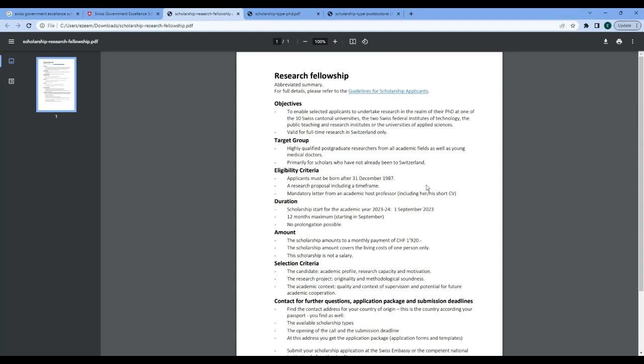And if you look at the research fellowship, there is a target group of highly qualified postgraduate researchers from all academic fields as well as young medical doctors. And this is primarily for scholars who have not already been to Switzerland. And there are specific eligibility criteria here. There is an age limit indicated, and a proposal is required and a mandatory letter from an academic host professor.